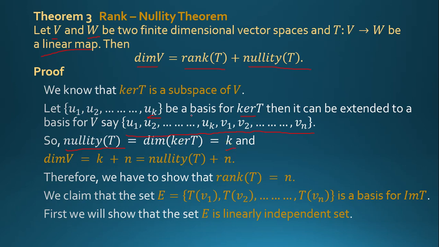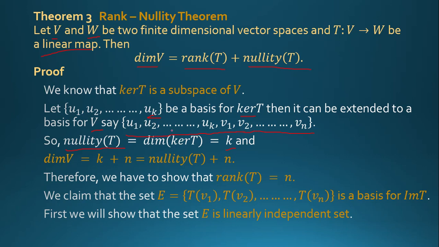So now in the vector space V, the basis of V is U1, U2 up to UK and V1, V2 up to Vn.